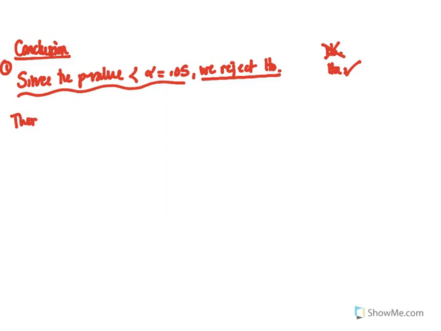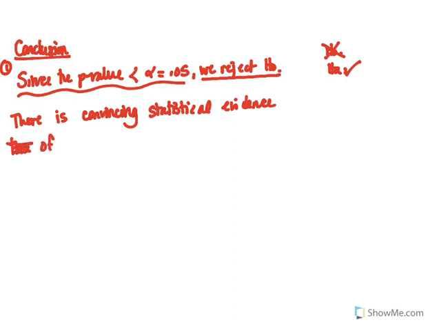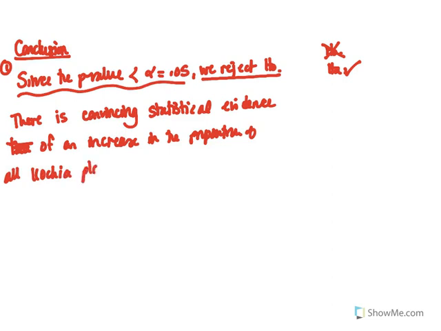So we would say there is convincing statistical evidence of an increase in the proportion of all Kochia plants that are resistant to the herbicide.